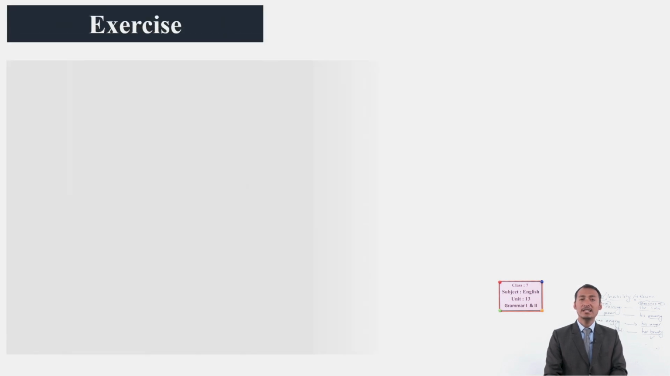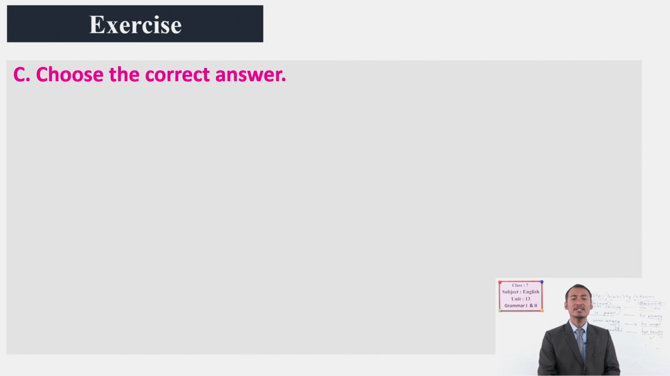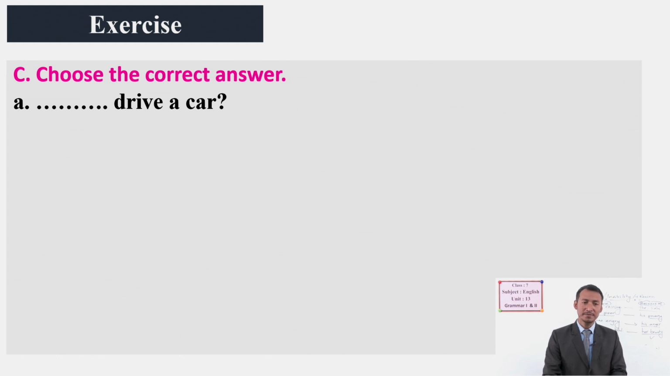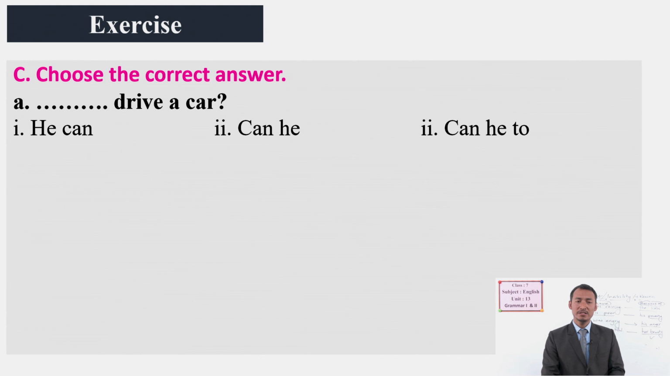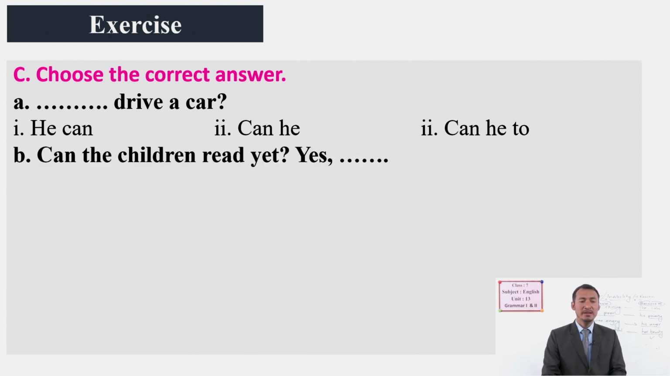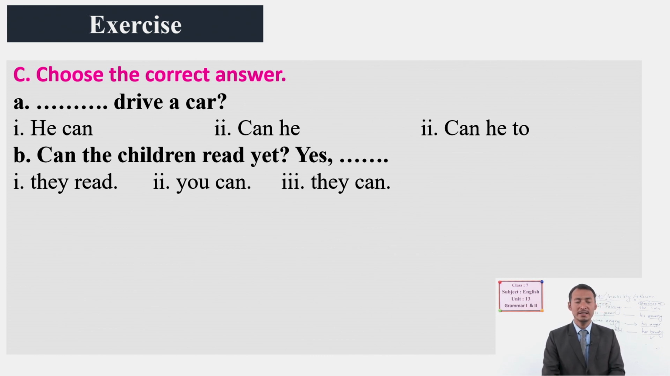Now, let's do exercises. Are you ready, students? Exercises from our book. It's exercise C. Choose the correct answer. Here we have a sentence like blank space and drive a car. So you have to ask a question, and we have the answers here. And we have another question asking about ability. Can the children read it? The response is yes, and you have to add here.